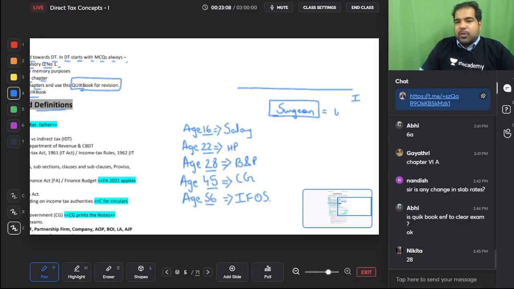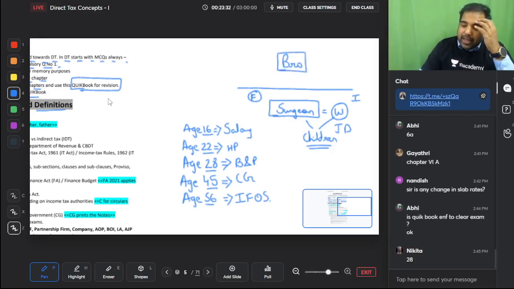He is married to his wife and she is a jewelry designer. The wife is a jewelry designer. They have a couple of kids as well, which we will see. They have some children and they are very happy to be in India. But his father is a little confused about where to stay, because while surgeon is in India, surgeon has a brother who is abroad and the brother hardly comes to India. He doesn't like India too much.